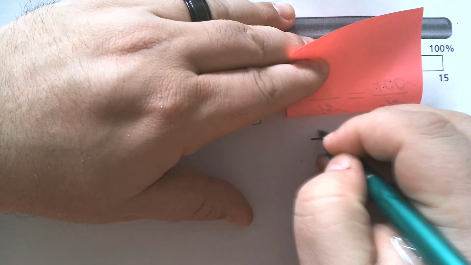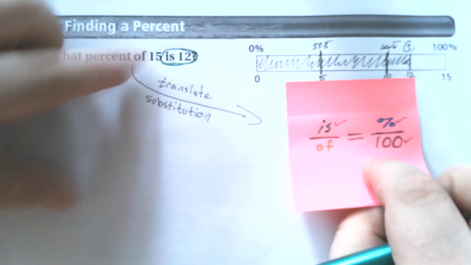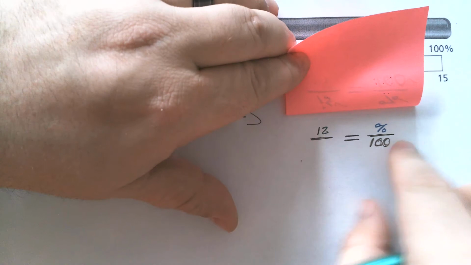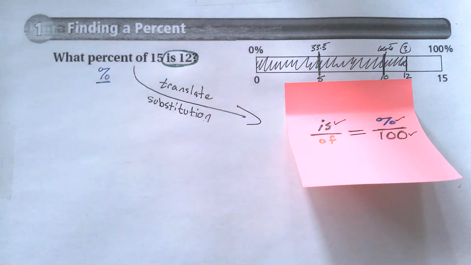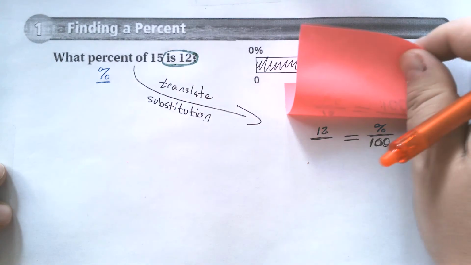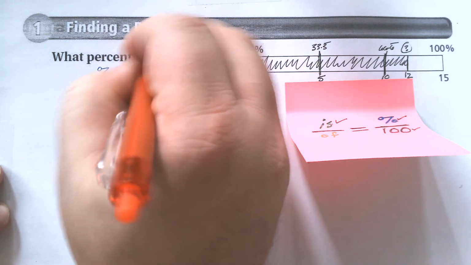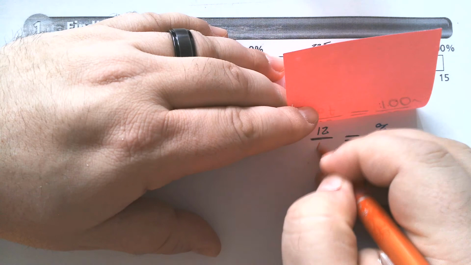Is 12, so I'm going to write 12. Notice how both items I circled are now showing. One's on my Post-it for my formula, one's in the equation I'm going to be solving. Now, what's left is the word of, but in reality, I only have one spot left. So this 15 has to go there. I'm just going to take that 15 and put it down here.